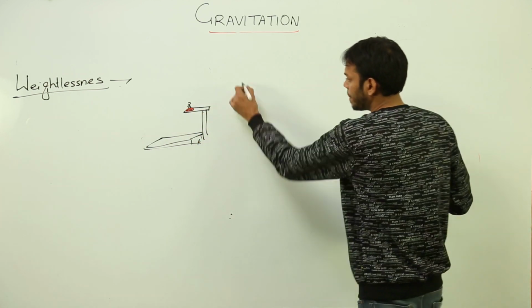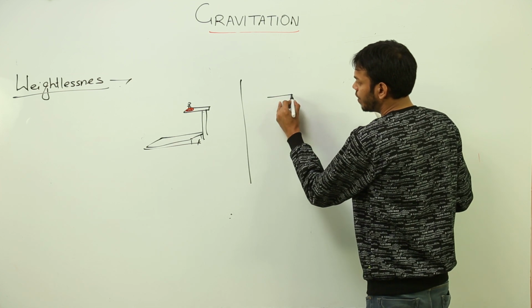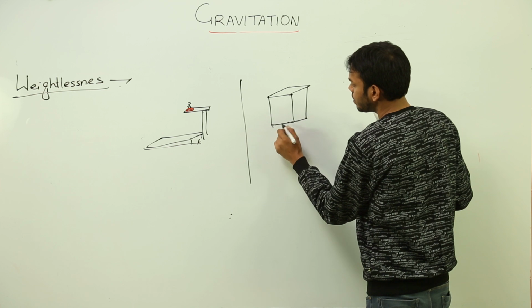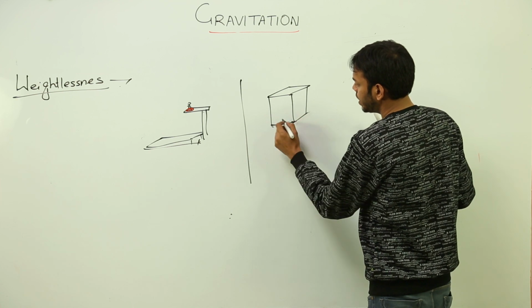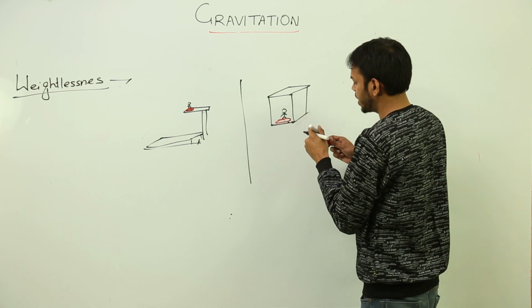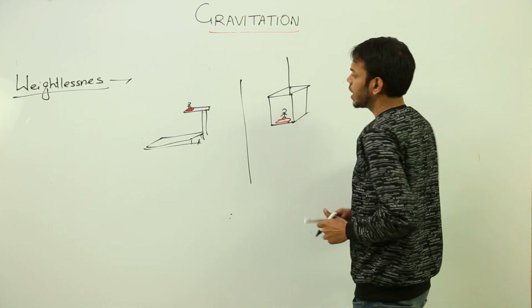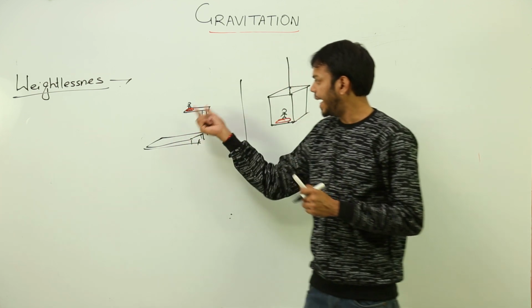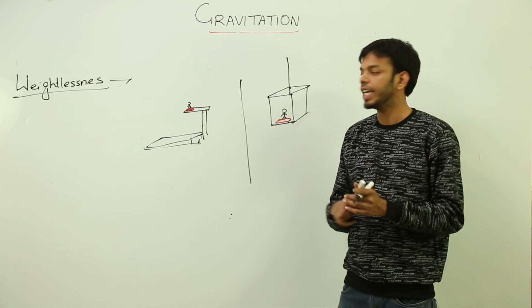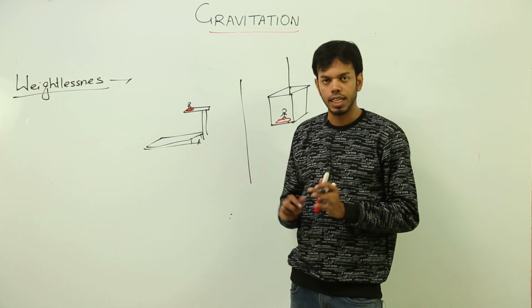I am taking two examples. Also, an example of a lift in which we have a few people or one person who's standing on again a weight measuring scale, right? Now, right now the machine would be giving the reading of 80 kg or 70 kg, whatever the weight of the body is, right?